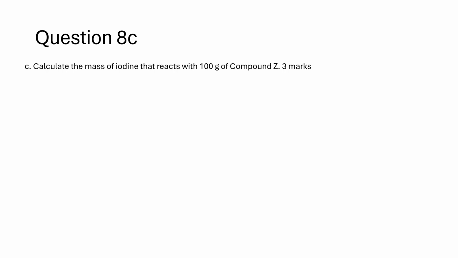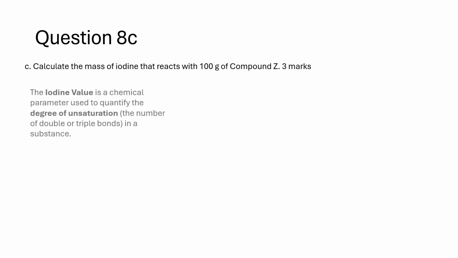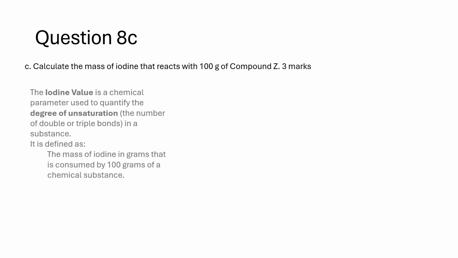The iodine value is a chemical parameter used to quantify the degree of unsaturation, the number of double or triple bonds in a substance. It is defined as the mass of iodine in grams that is consumed by 100 grams of a chemical substance.